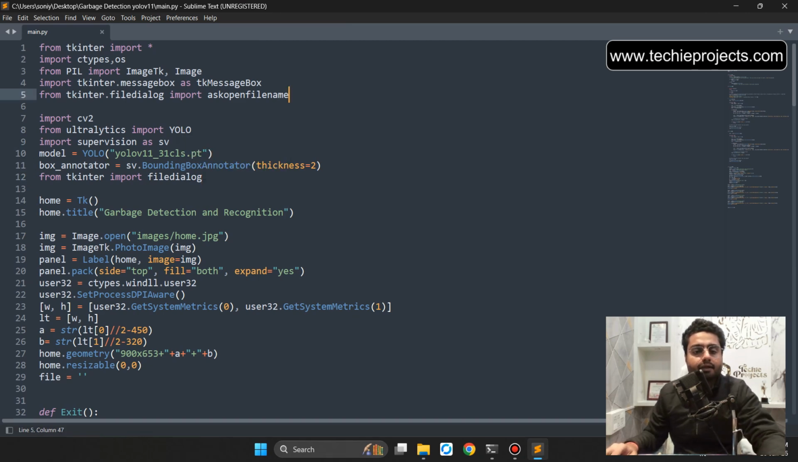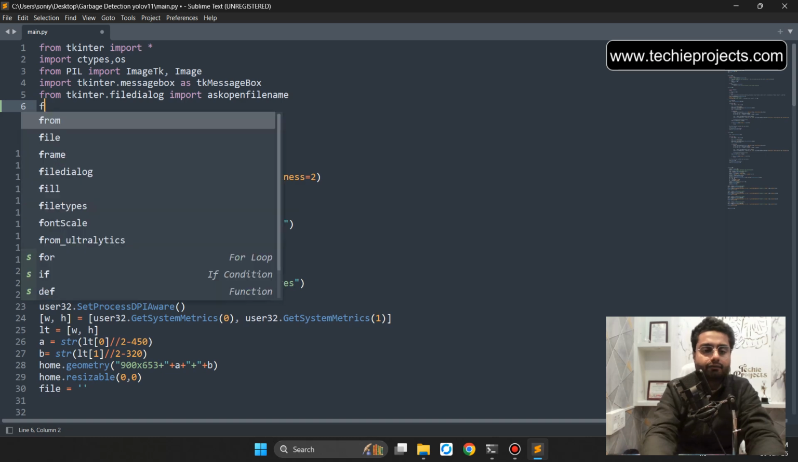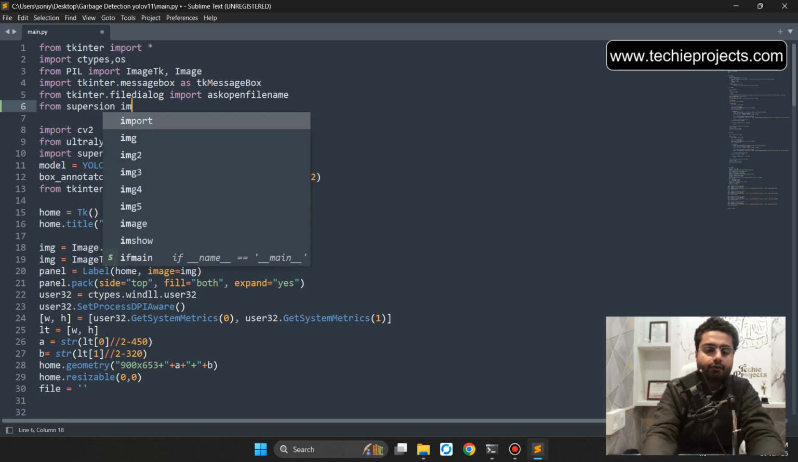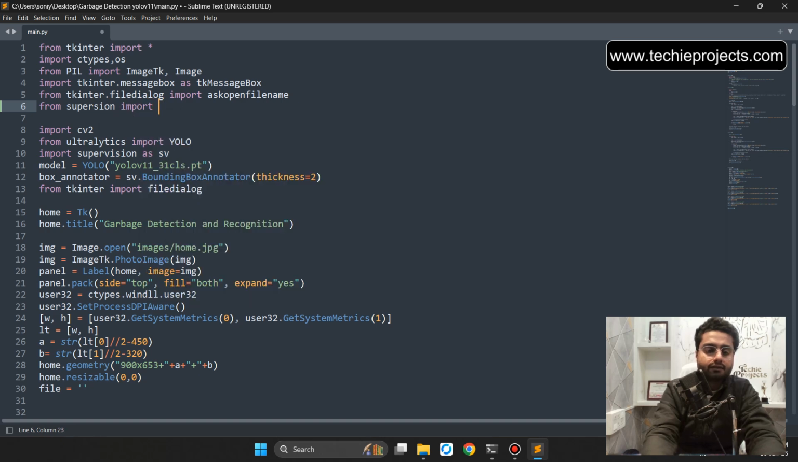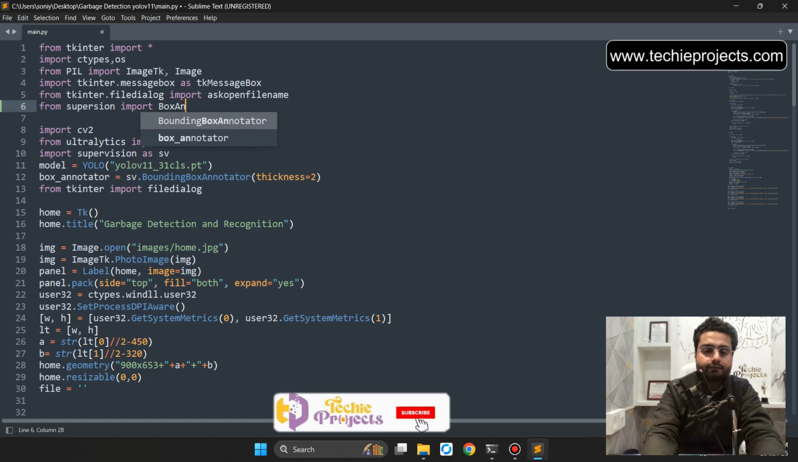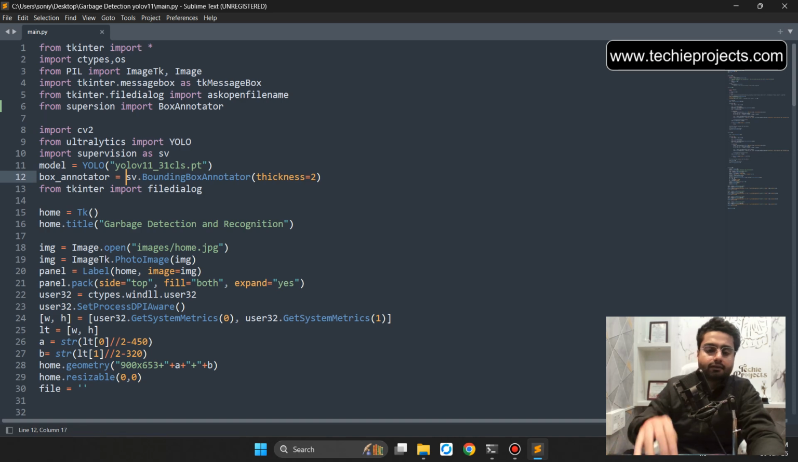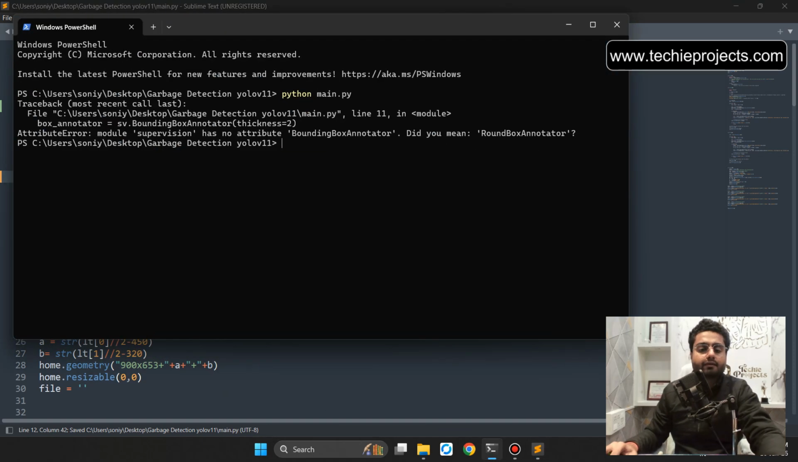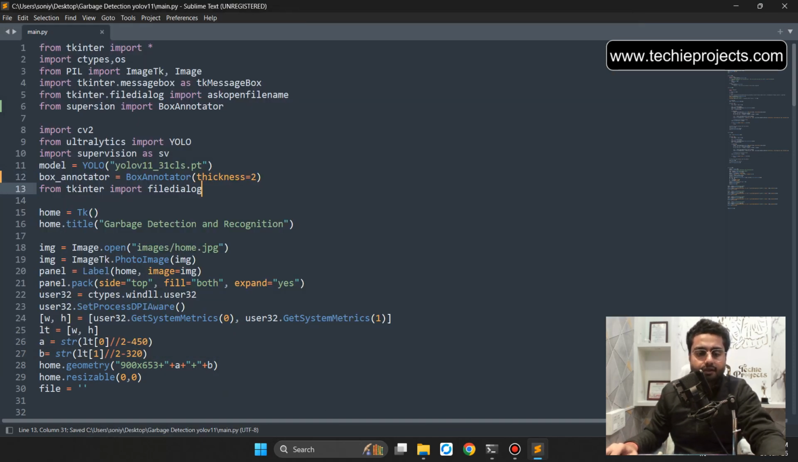So let's import here, write, from supervision import box annotator. Replace with the box annotator, right? Box annotator. Save this file and it will resolve the issue.